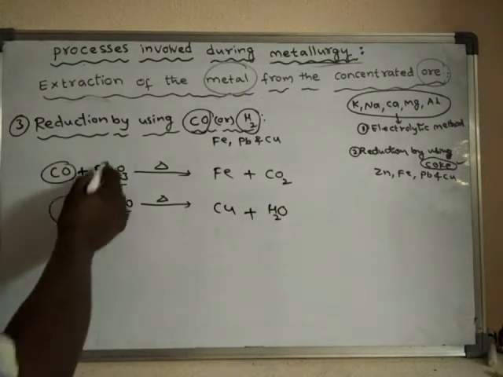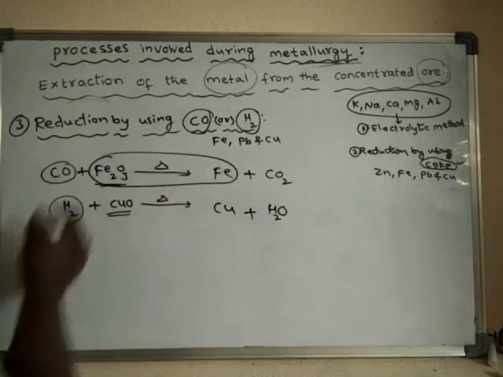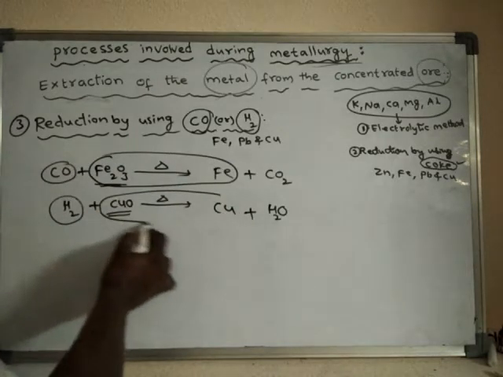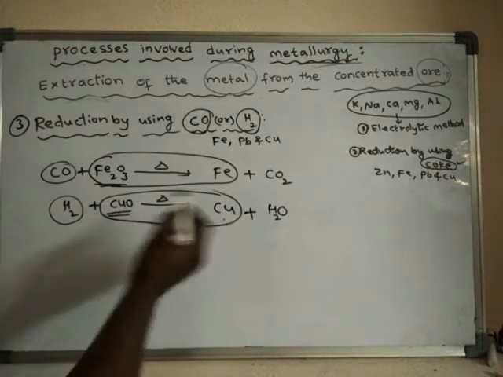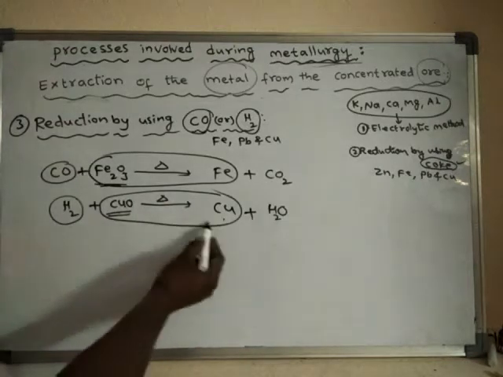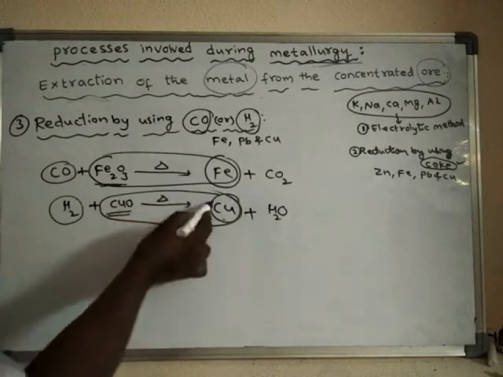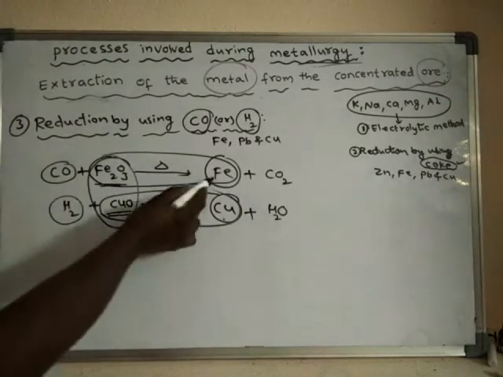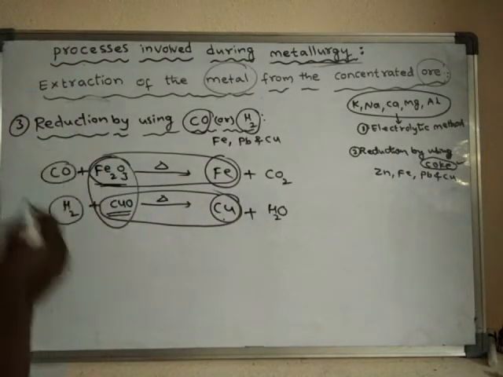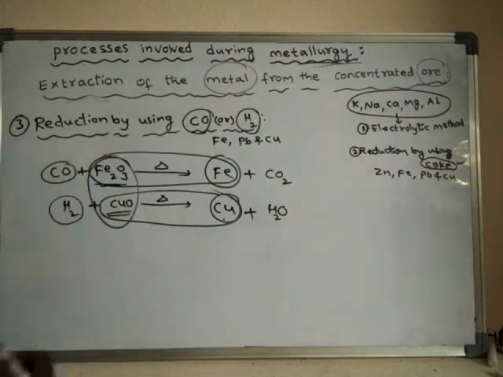So in this way, the metal oxide is reduced to metal. Like this, metals can be extracted from their ores. So like this, extraction of metals from the concentrated ore.